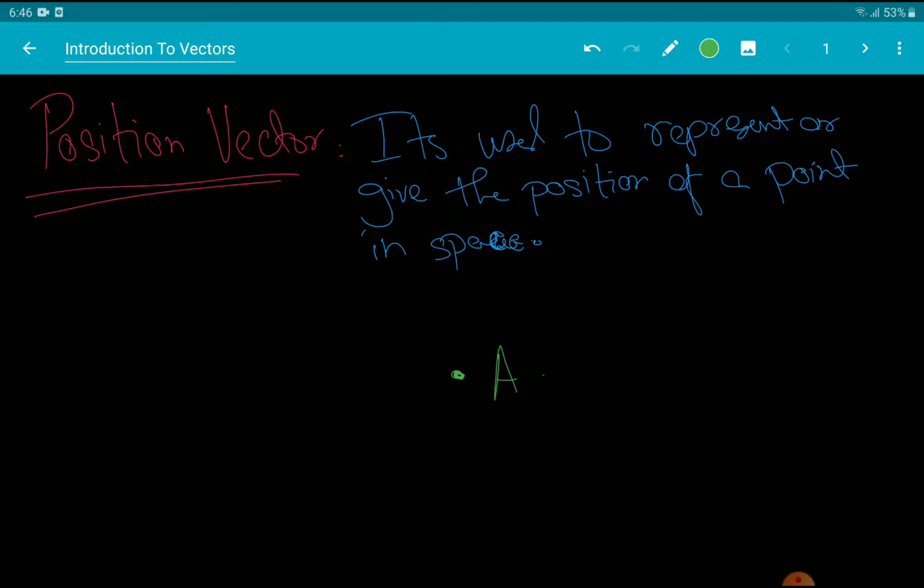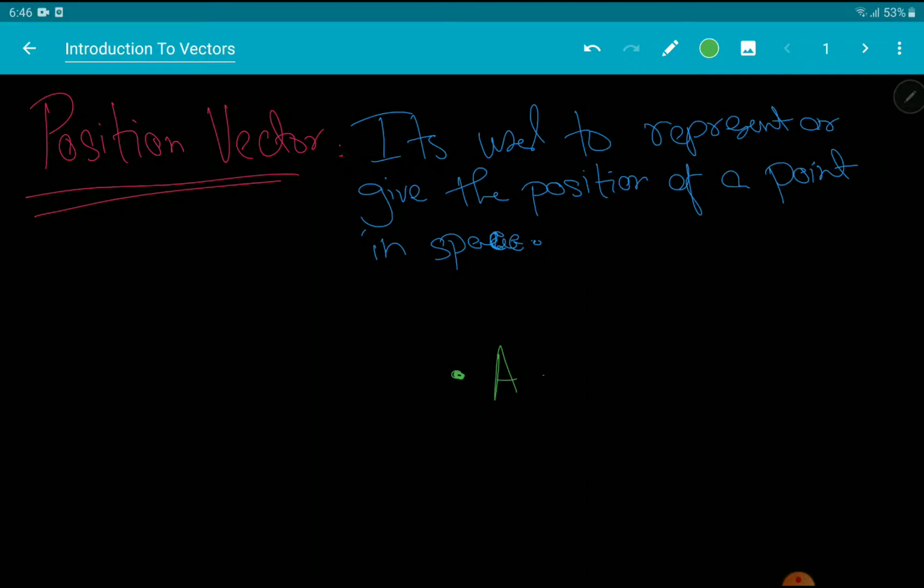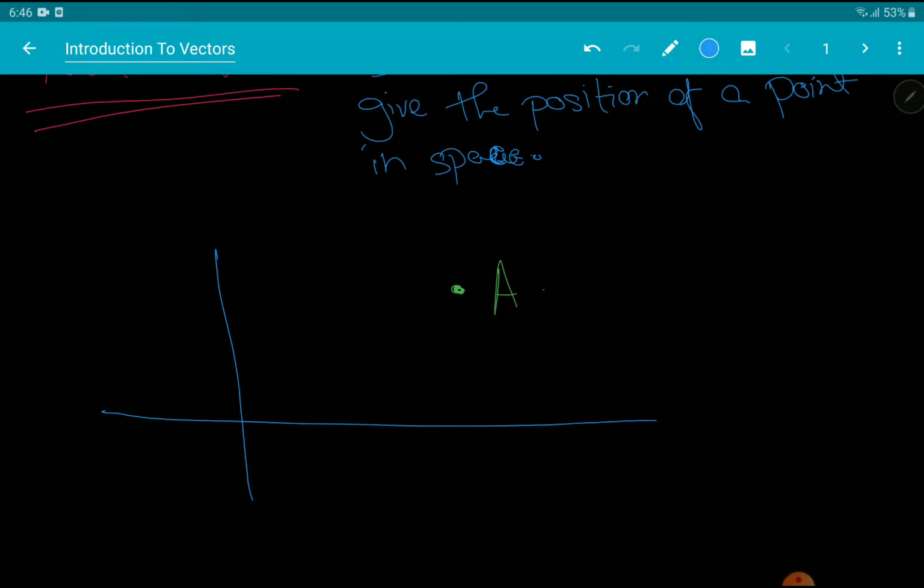Well, first of all, I need a reference frame, right? And a reference frame is basically like you can draw a set of axes, the X and Y axes, to be specific, right? And any sort of drawing like this would have an origin, right?